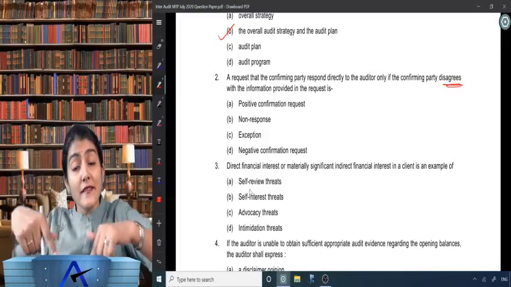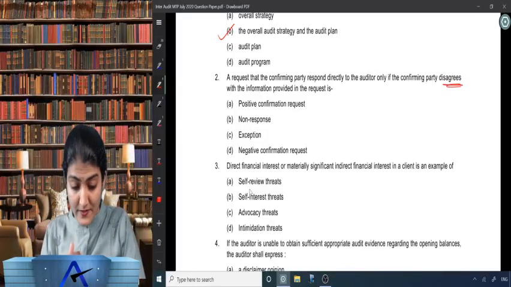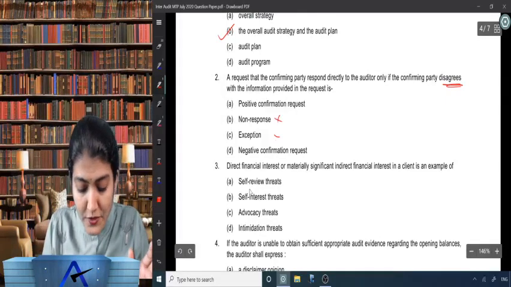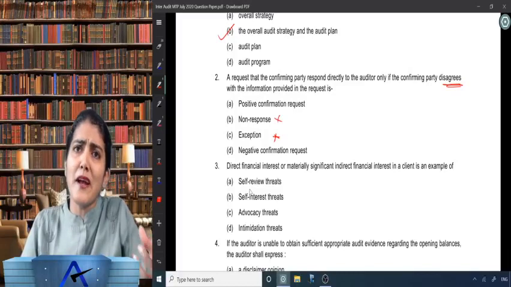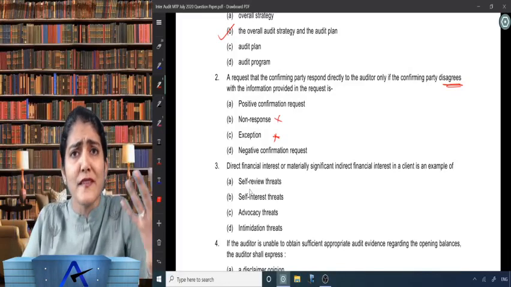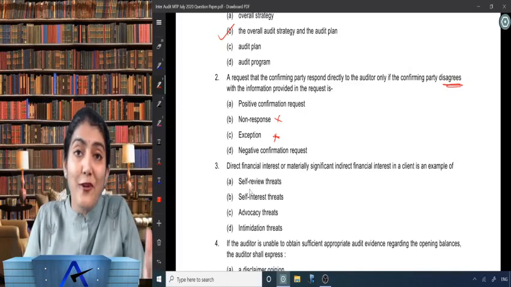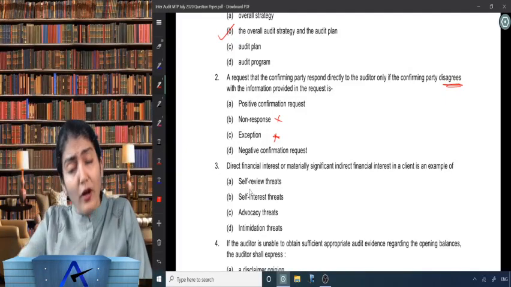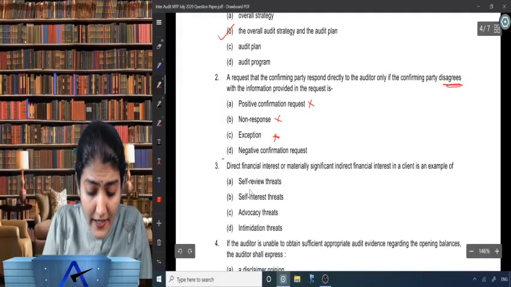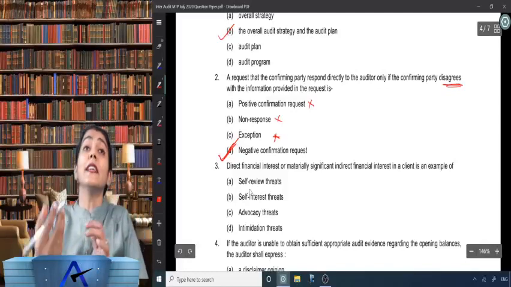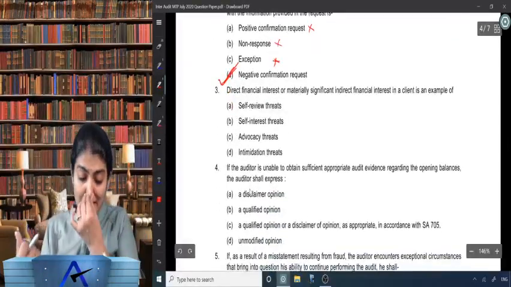And only if it disagrees when it needs to reply, that's an example of a negative confirmation request. Non-response and exception are just anything; whatever comes to their mind they write, because they have to create the 4 options over there. So non-response, exception, and then the positive confirmation request or the negative confirmation request, right? So it is the negative confirmation request. Okay.